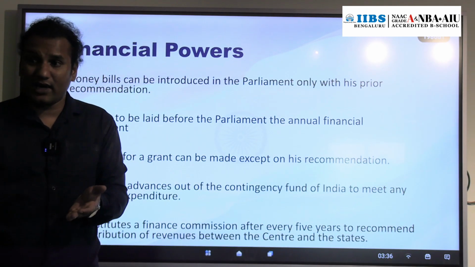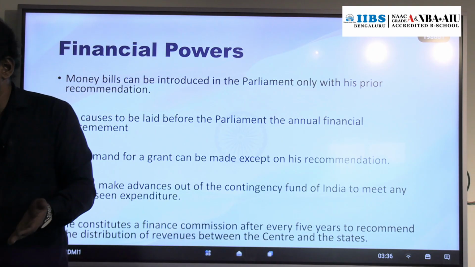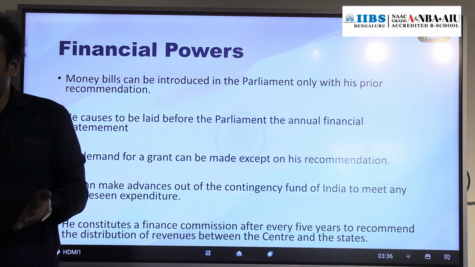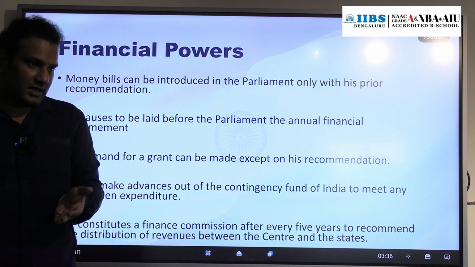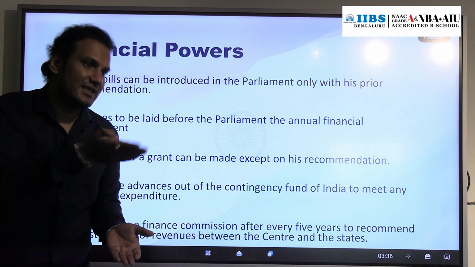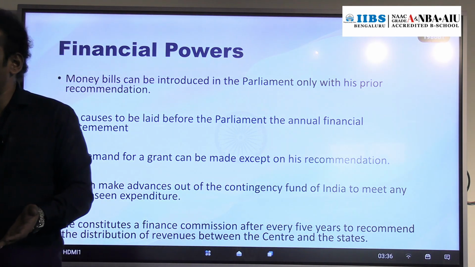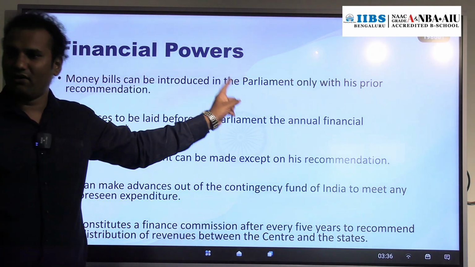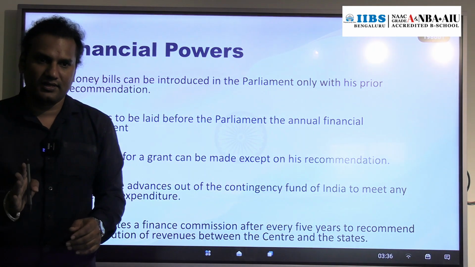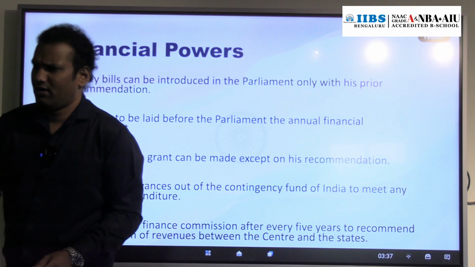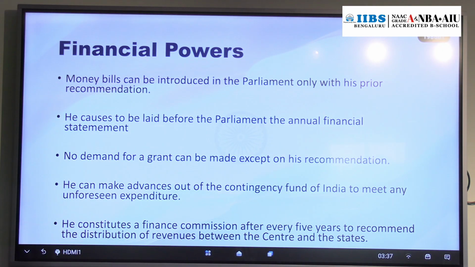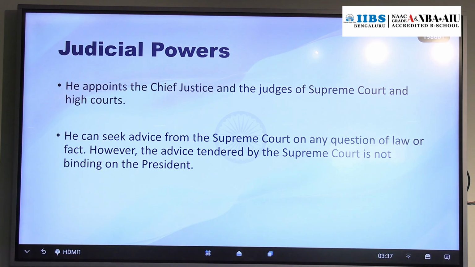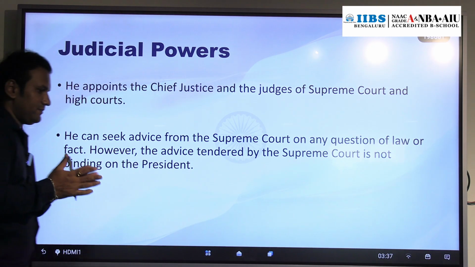For that purpose, who will give the recommendation for the distribution of funds? That recommendation will be given by the Finance Commission. Who will establish that Finance Commission? The President of India. Now you understood, right? The functionality of the Finance Commission. So generally the Finance Commission will be established by the President.